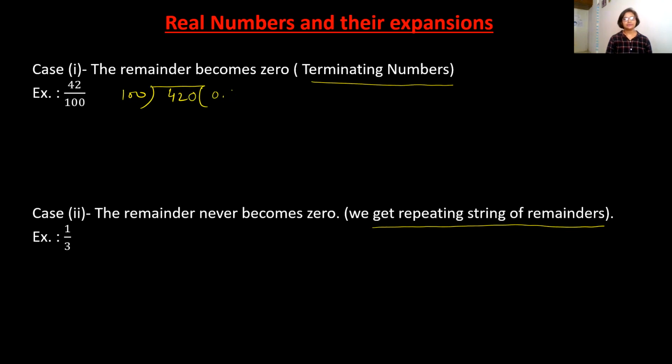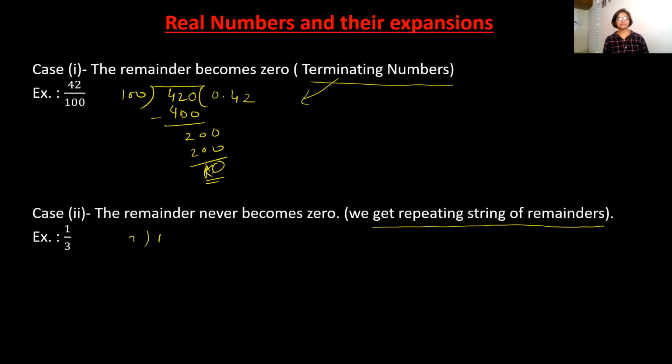So 4s are 100, 4s are 400. You subtract it. Then again you increase by one 0. So 2s are 200 and it is terminated, meaning you are getting remainder 0. So this is a terminating number. Here the remainder never becomes 0: 1 upon 3.